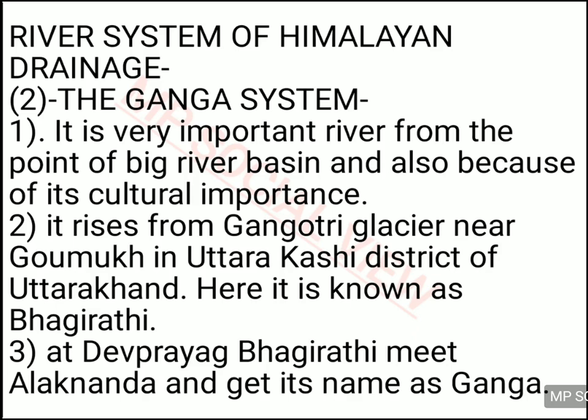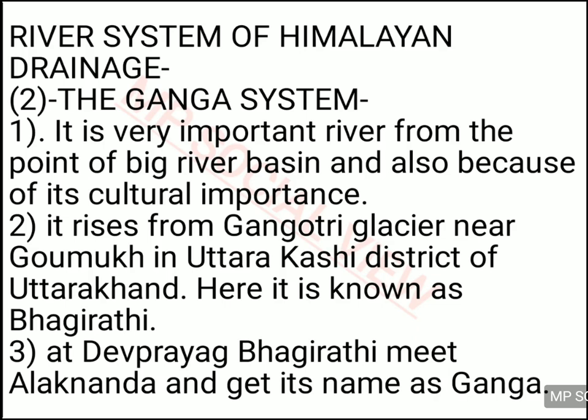It starts from the Gangotri glacier in the Himalaya, near Gaumukh in the Uttarkashi district of Uttarakhand. But there it is not called Ganga.